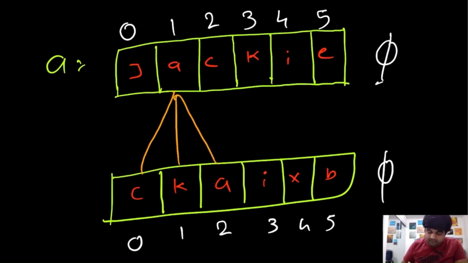The moment we find a match, now we need to find the longest common subsequence. The way we are going to find it is by limiting ourselves to whatever we have calculated so far. The area of calculation is now limited up until this point and up until these points on the B side.